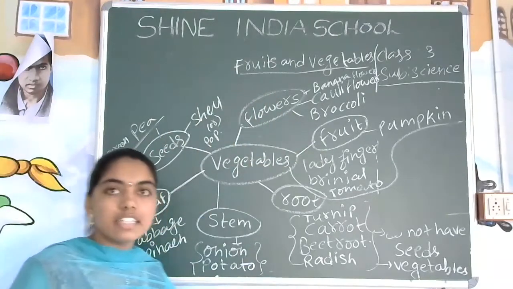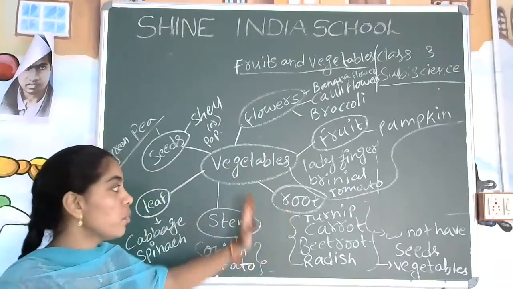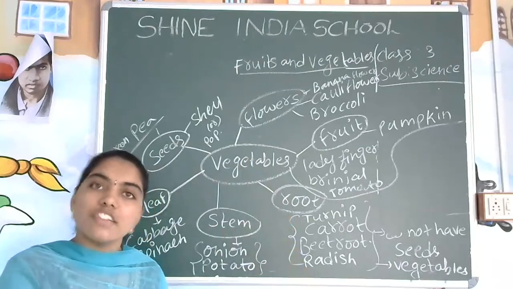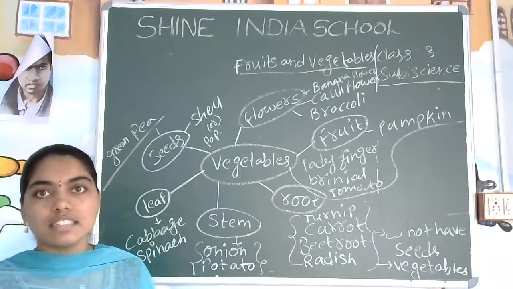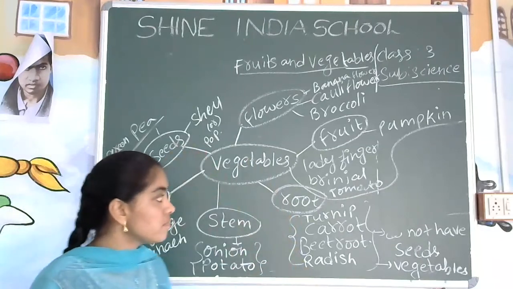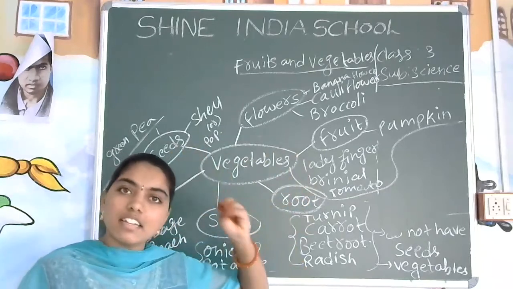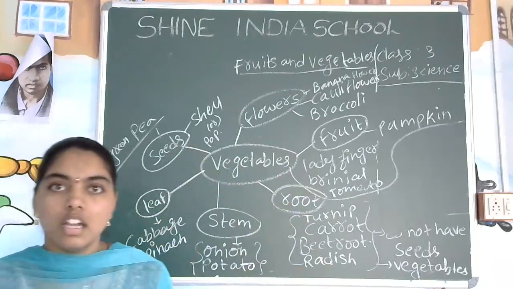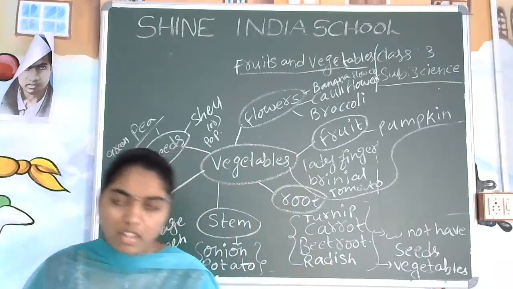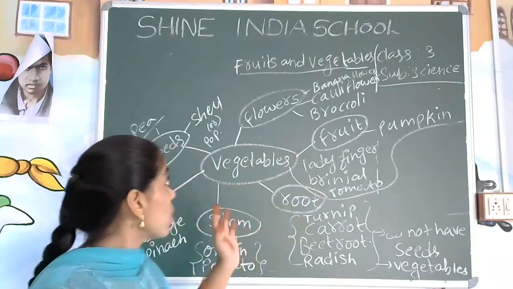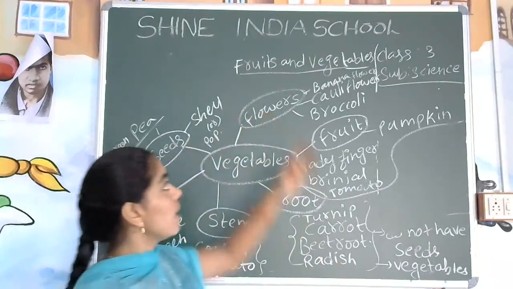These are the different types of vegetables, and most vegetables are called fruits because some seeds are there. That is today's topic. You have got the clarity. Mostly, if the seeds are there, those are called fruits. Okay. This is about our topic, what we have discussed: fruits and vegetables.